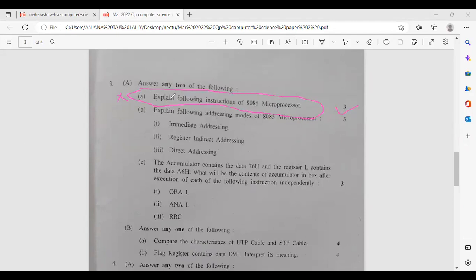Understood? So if you feel that a question is not correct and incomplete, then please attempt that part first. Please write question number 3A. So you will get full 3 marks for this question. This question is not complete, the instructions are not given, which ones we have to write. Clear? So attempt such questions first.